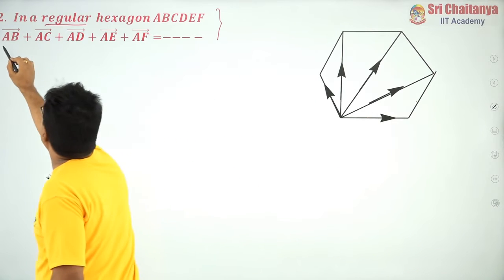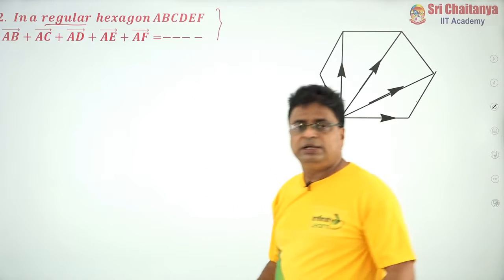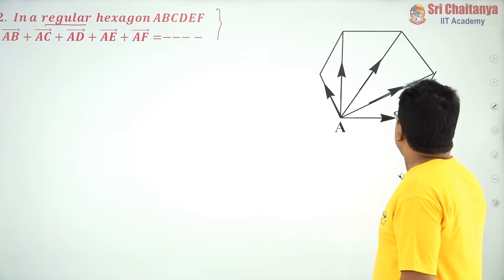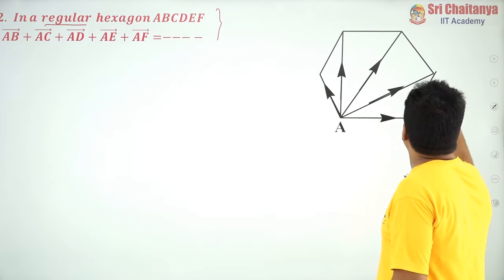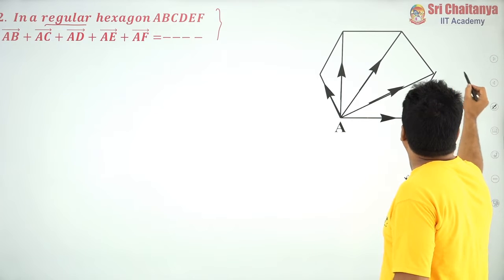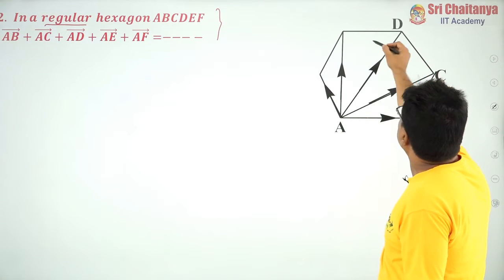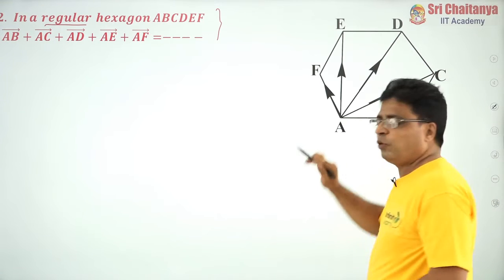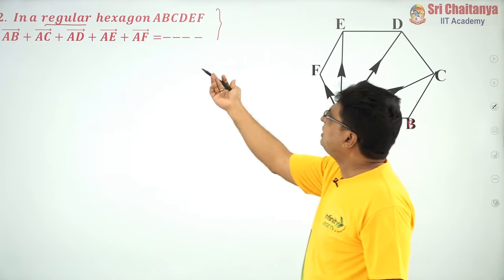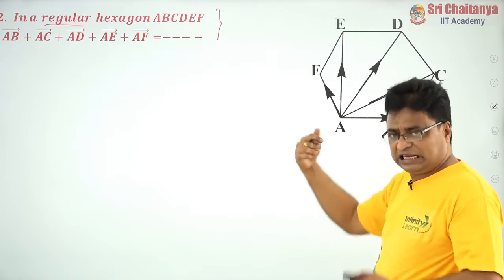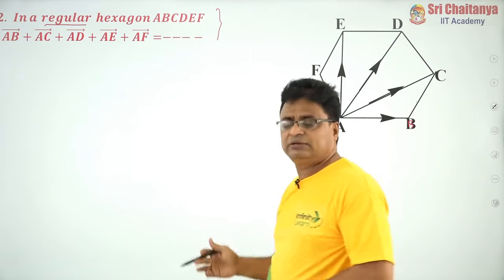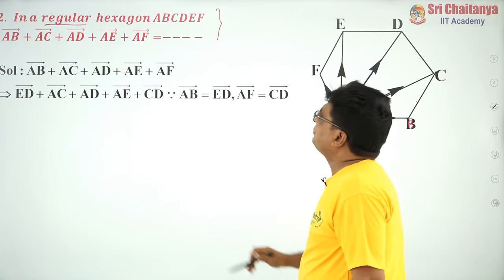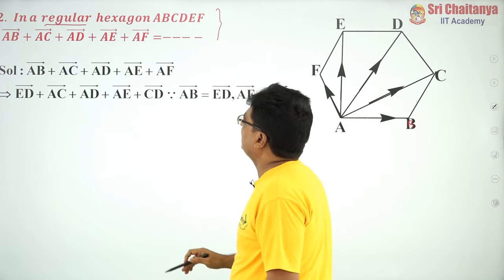Here the important point is for all these vectors, A is the initial point. So, this is my A. All the vectors are situated like this. This is B and this is C and this is D and this is E and this is F. These are all coinitial vectors. So, ultimately what they are expecting from us is the resultant, like in the previous problem.